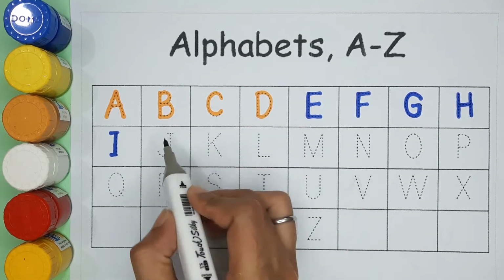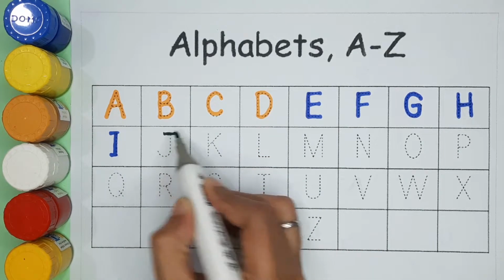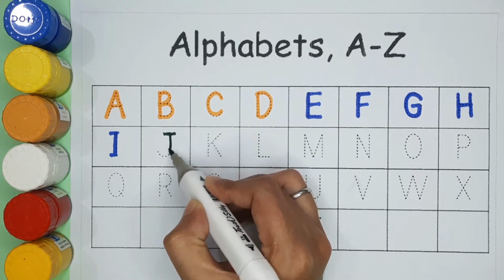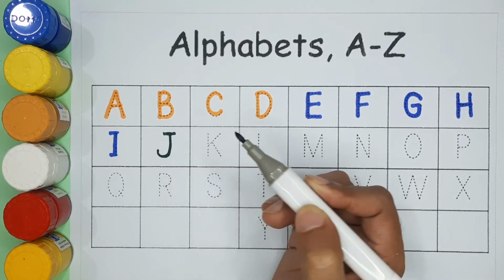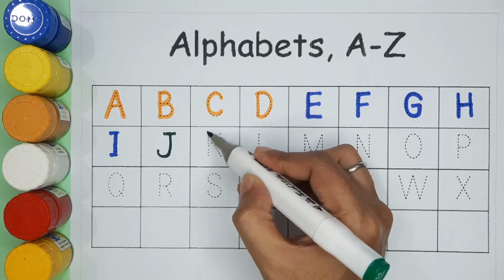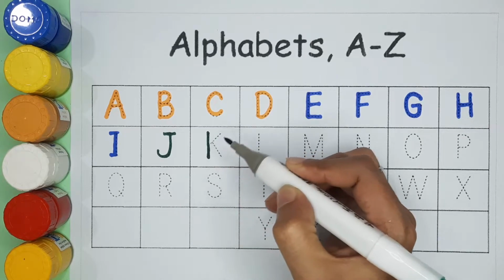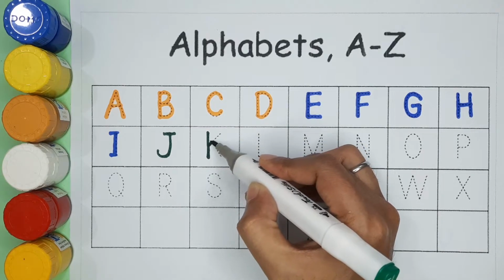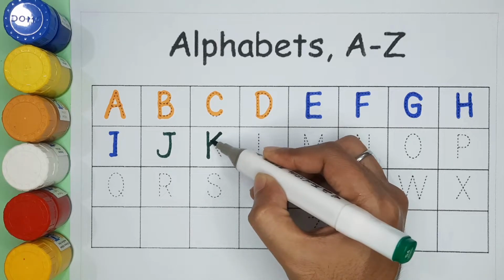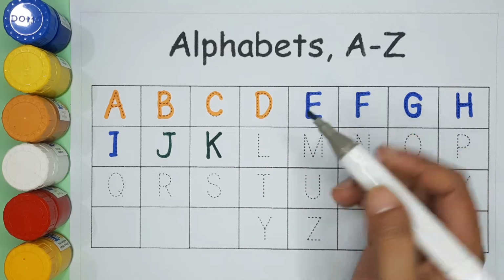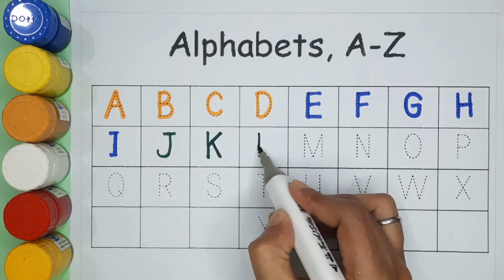Green color. J. J for juice. J for jug. Green color. K. K for kite. K for kangaroo. Green color.